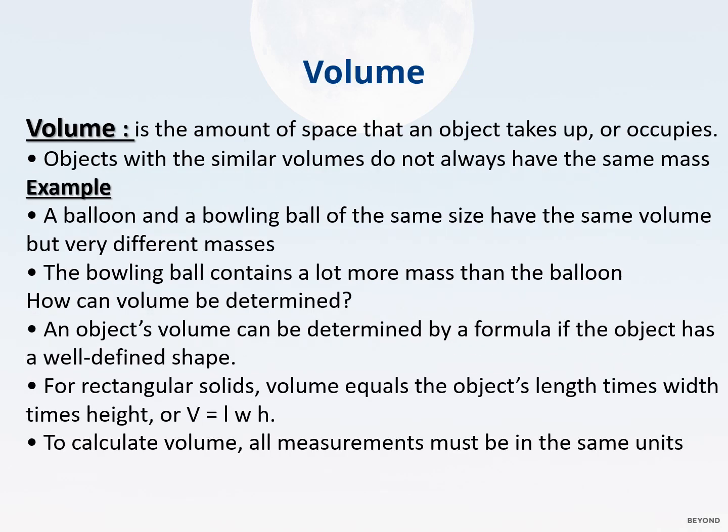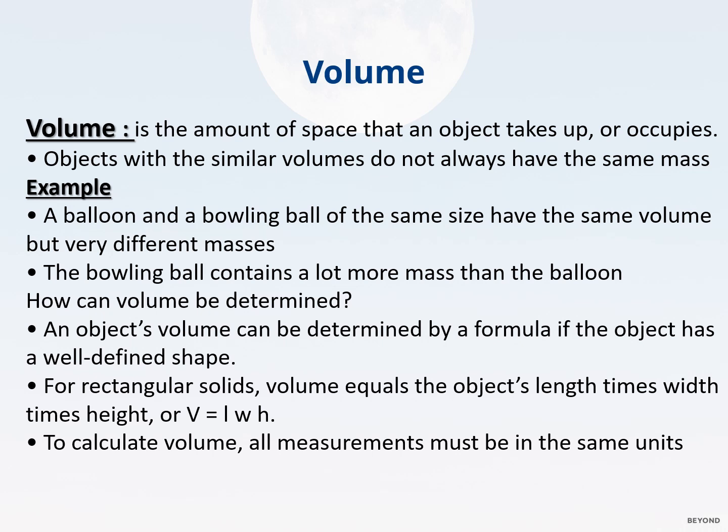Now, volume. Volume is the amount of space that an object takes up or occupies. Like what? Objects with a similar volume don't always have the same mass. So there is no relation between volume and mass. Like what? Like a balloon and a bowling ball. They have the same size and the same volume but very different masses. The bowling ball contains a lot more mass than the balloon.